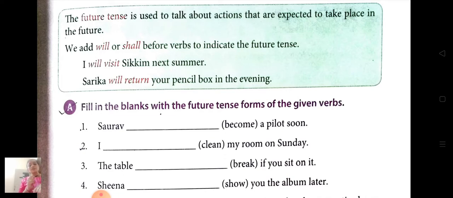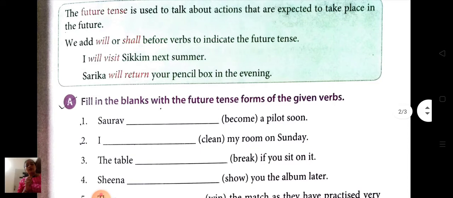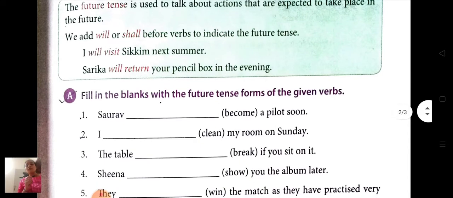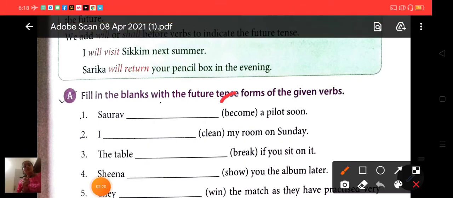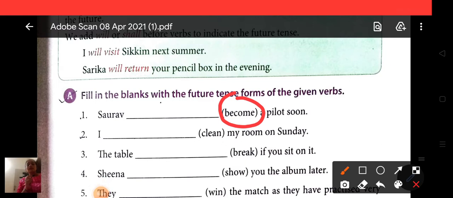Subject plus will or shall plus V1, that means base form of verb. So what will come? Saurav will become, remain as it is because it is the root form of verb. Saurav will become a pilot soon.